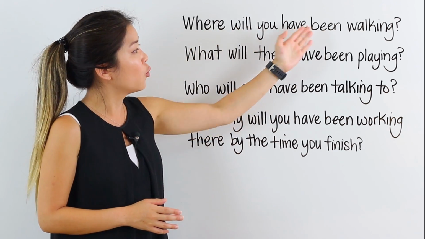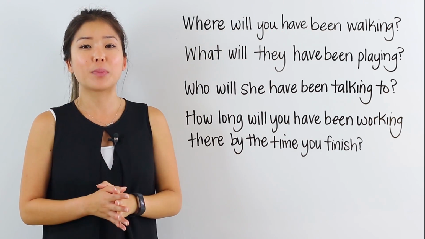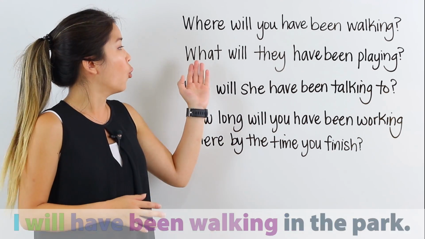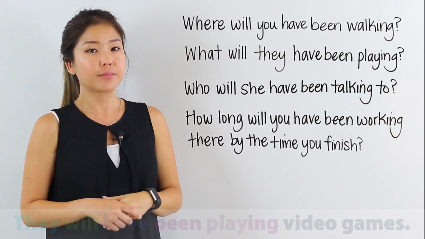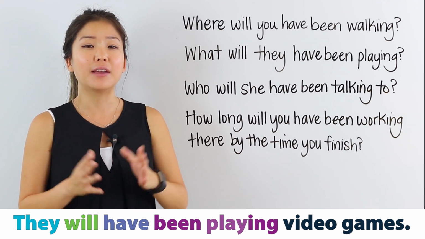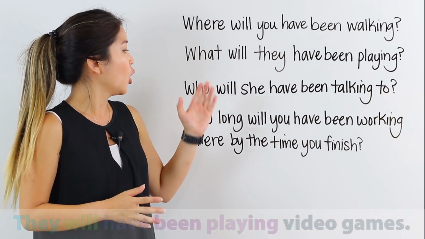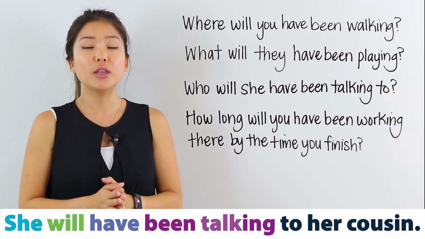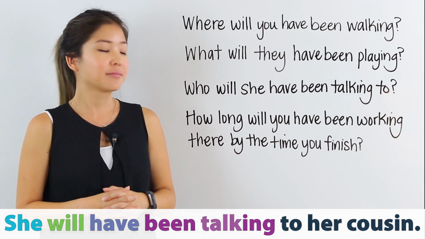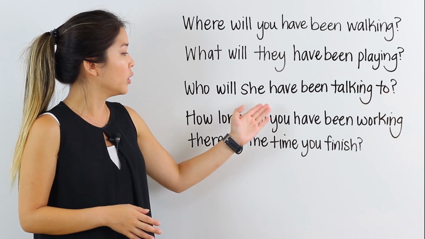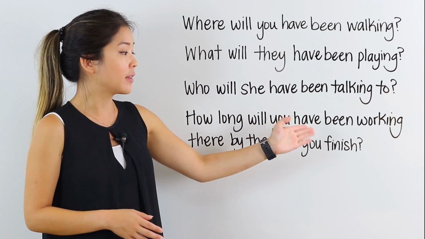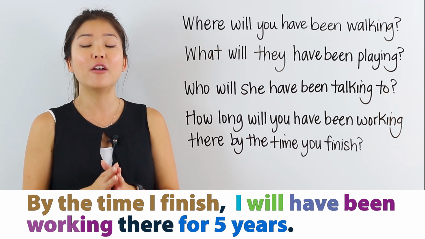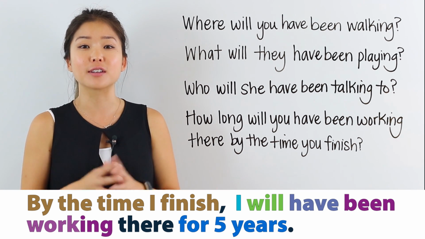Where will you have been walking? I can answer by saying, I will have been walking in the park. What will they have been playing? They will have been playing video games. Who will she have been talking to? She will have been talking to her cousin. And finally, how long will you have been working there by the time you finish? By the time I finish, I will have been working there for 5 years.